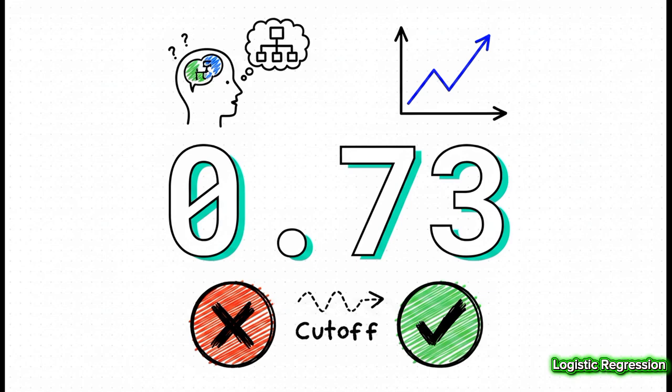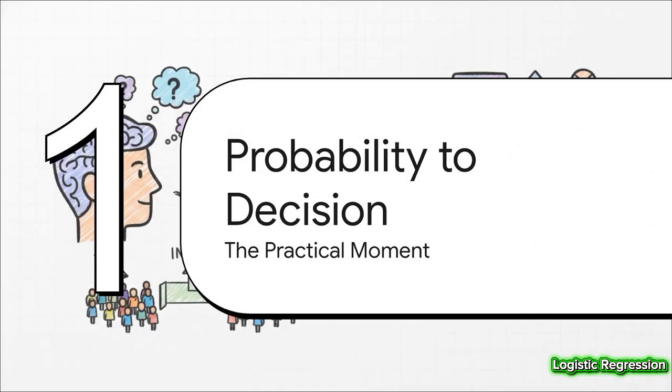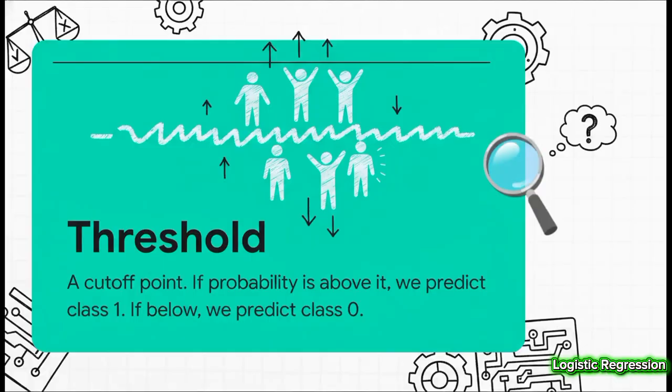Okay, so what do we do with that? Is a 73% chance of being sick a yes, or is it still a no? What is anyone supposed to do with just a number? This is the really crucial step. We need some kind of tool that can take that uncertain probability and turn it into a concrete, actual decision we can act on. And that tool has a name. It's called a threshold. You should just think of it as the deciding line. It's where we, the humans, literally draw a line in the sand. We say anything above this line we're going to treat as a yes. Anything below it we'll treat as a no.